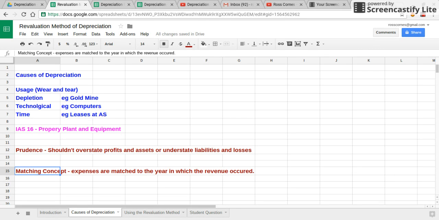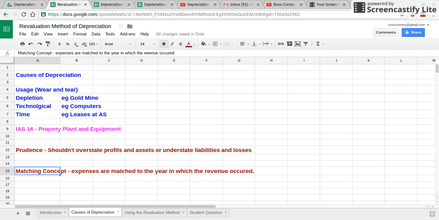Linked to the second point is something called the matching, or you'll often see it called the accruals concept. The accruals concept says that we should match the expenses of the business with the year in which we actually generated revenue. And we do know with most non-current assets that they are going to decline in value over time.